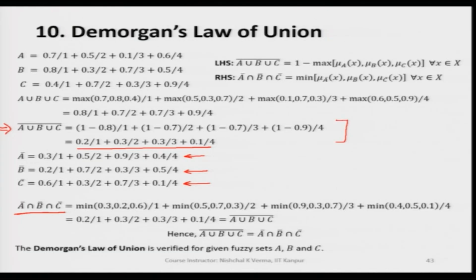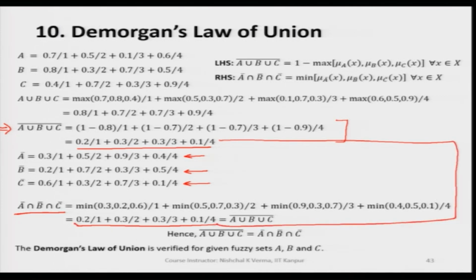So, we have three fuzzy sets, these three fuzzy sets are complements of A, B and C separately, and when we take intersection, of course, we apply the min criteria, and then we are getting a discrete fuzzy set, and this is 0.2/1 plus 0.3/2 plus 0.3/3 plus 0.1/4. And when we see, this fuzzy set is exactly same as we have got here.